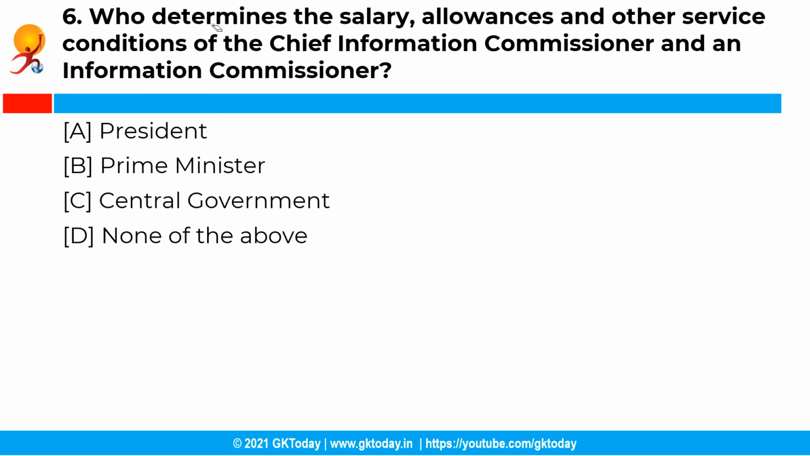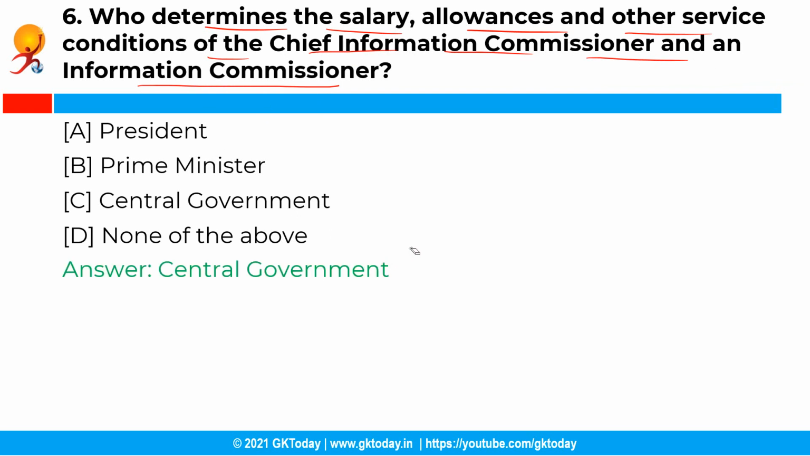Now the next question is, who determines the salary, allowances and other services conditions of the Chief Information Commissioner and the Information Commissioner? So you have the following options and the correct answer is option C, that is central government. See, the salary, allowances and other service conditions of the Chief Information Commissioner and an Information Commissioner of the Central Information Commission are prescribed by the central government.